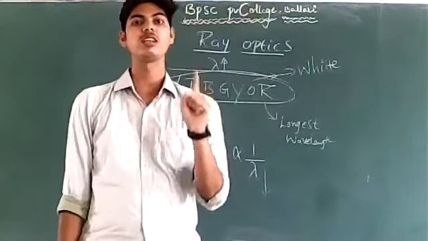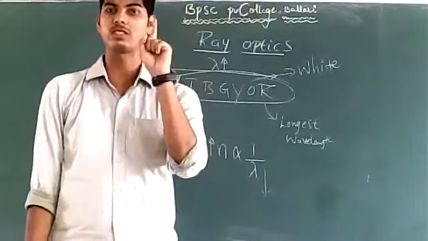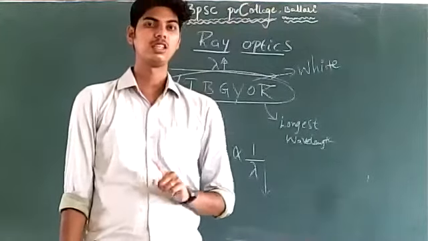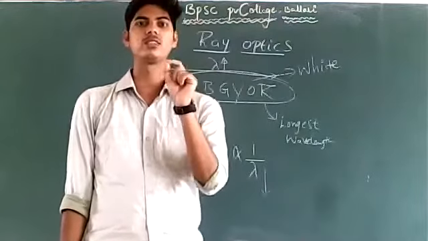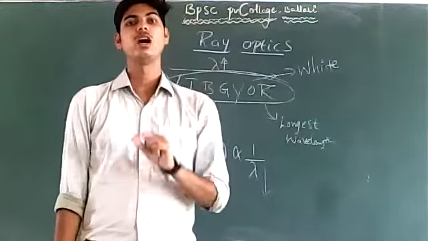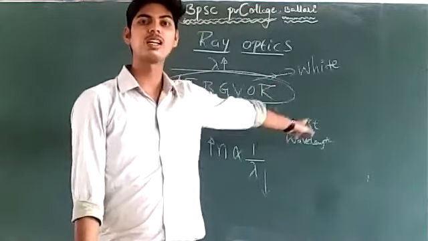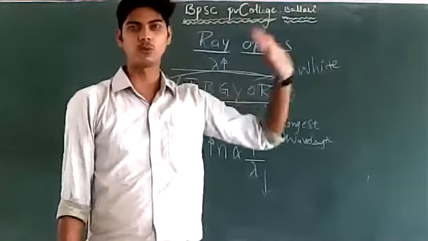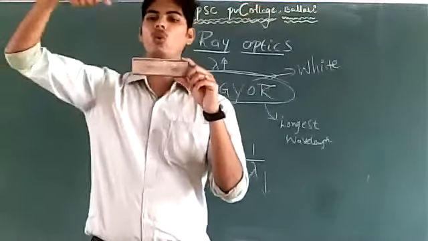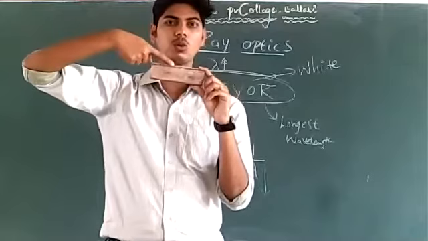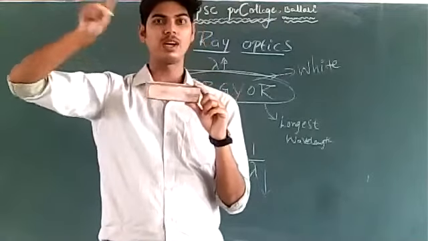A light which has only one wavelength, a single wavelength, is called monochromatic light. On the other hand, the light that has several wavelengths in it is called composite light. White light is composite light. Suppose I allow white light to pass through a glass slab. White light is made up of 7 colors.